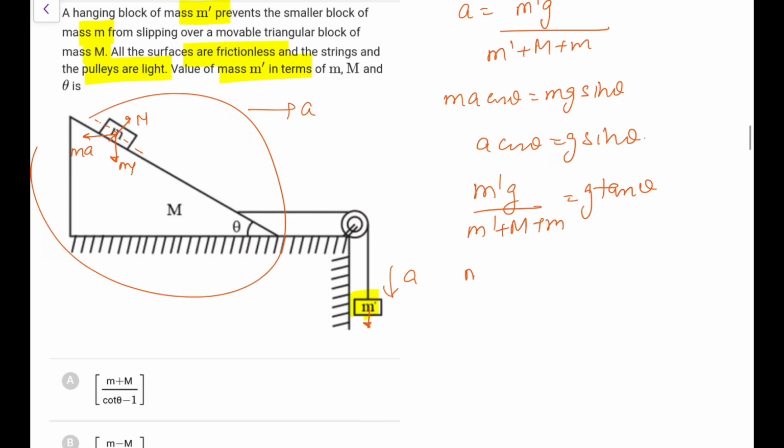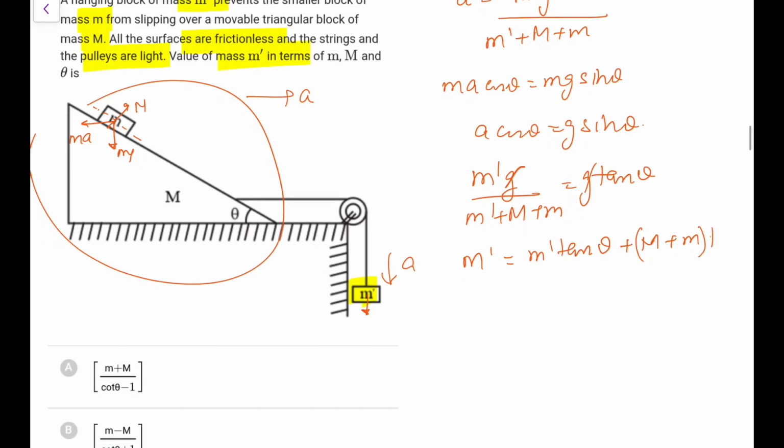So g goes, so m dash is m dash tan theta plus M tan theta, like this. So what we are left with, m dash into 1 minus tan theta would be equal to M plus m tan theta.